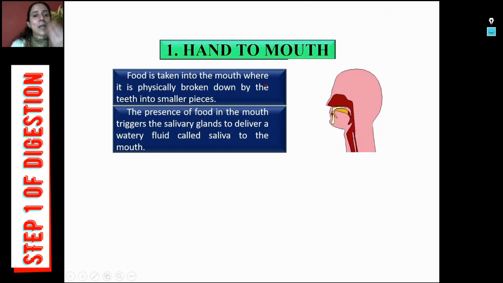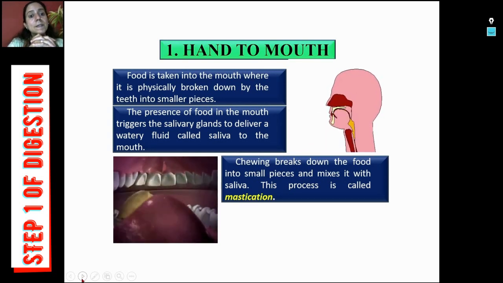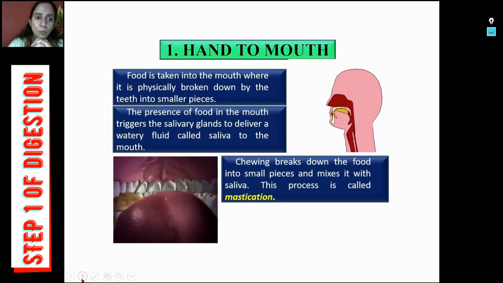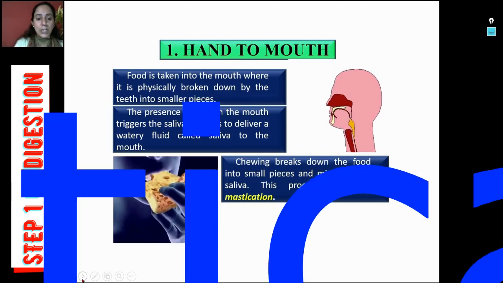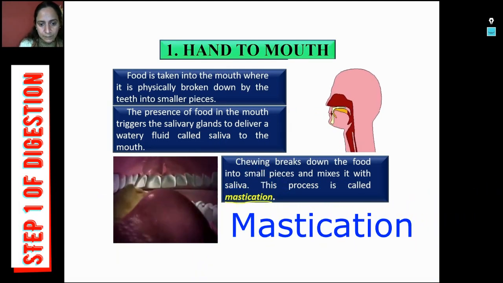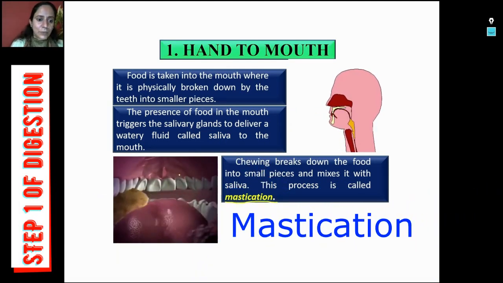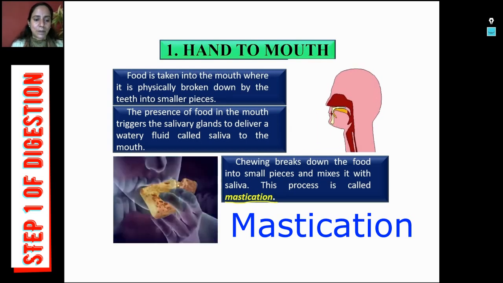But the moment we take in 1 bite of chapati, our salivary glands get activated and start pouring watery fluid, called saliva. It helps in mixing that food well and keeping it wet. This process is called mastication. And this is the visual clue showing the process of mastication.